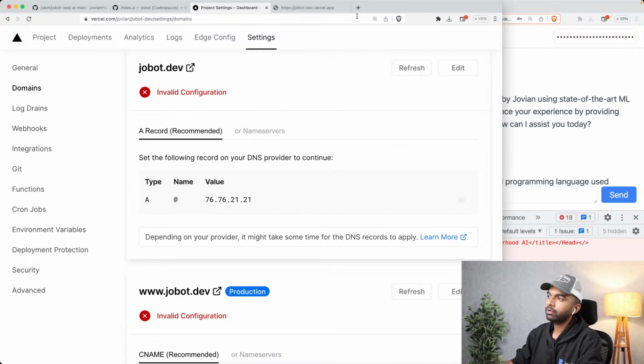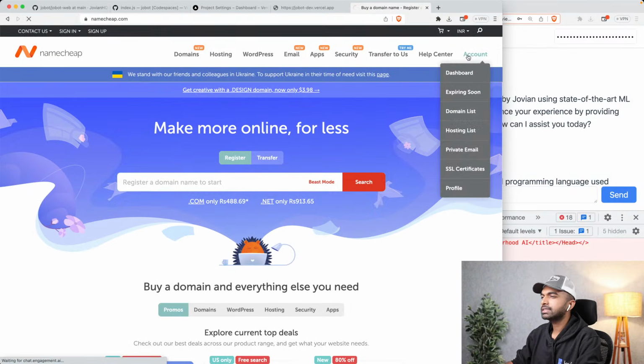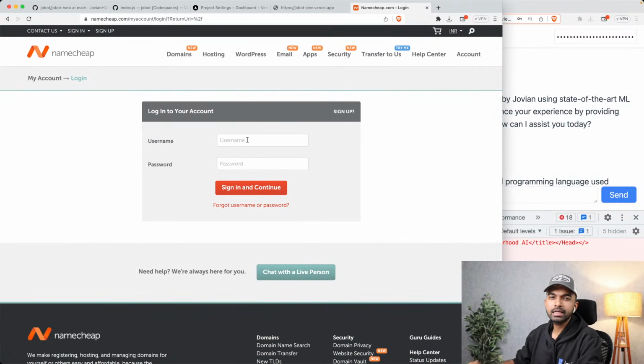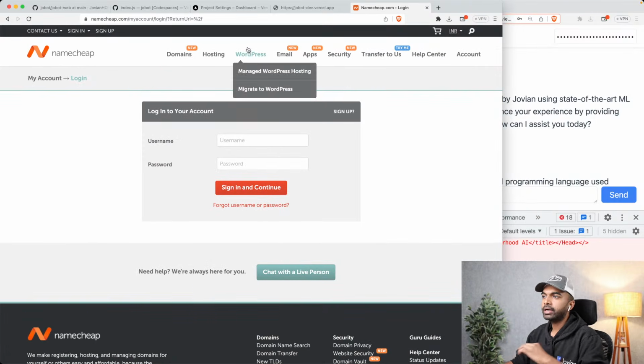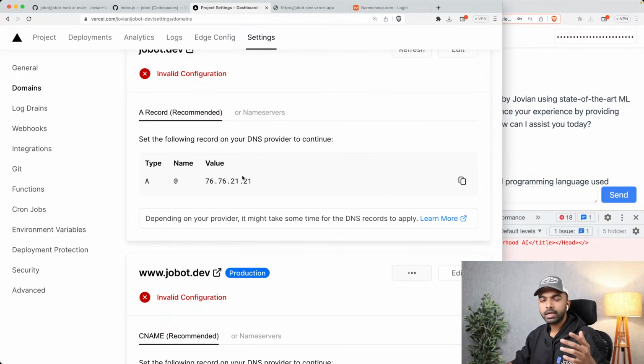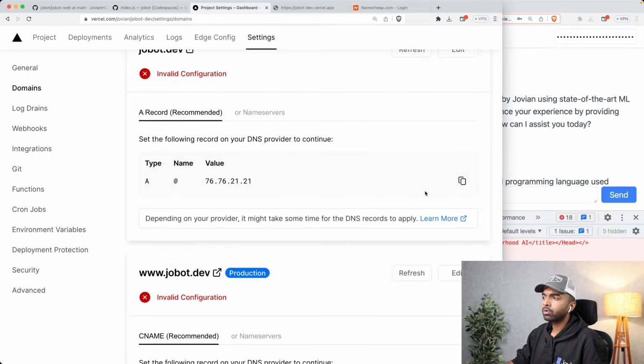And this is where we'll have to head into a DNS provider, something like namecheap.com. And we're going to add that configuration somewhere. Let's see if I actually have. Okay, I'm going to have to sign in, so I'll do this shortly after. But the basic idea is what you're currently seeing on jobot-dev.vercel.app. All you need to do is buy a domain, let's say jobot.dev, which I've already bought. I have here on my Namecheap. I've just logged out right now. And I need to go into the DNS settings. And from the DNS settings, I need to create an A DNS record.